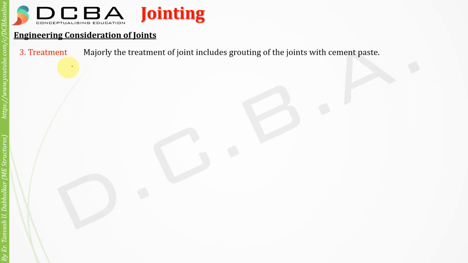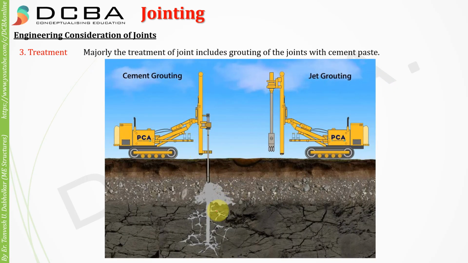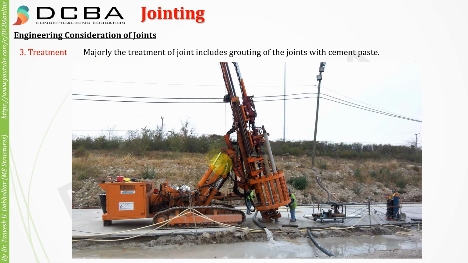Now, what is the treatment? Majorly, the treatment of joints includes grouting of the joint with cement paste. So if there is a joint in the rock, we can fill that joint with cement grouting. Here you can see the actual process that is happening. This is the machine that they use for grouting purposes.